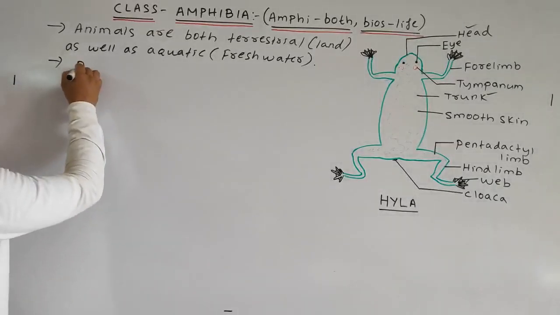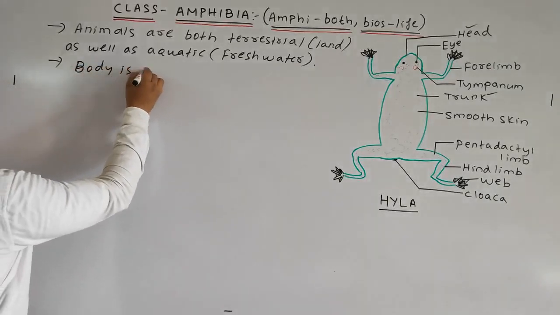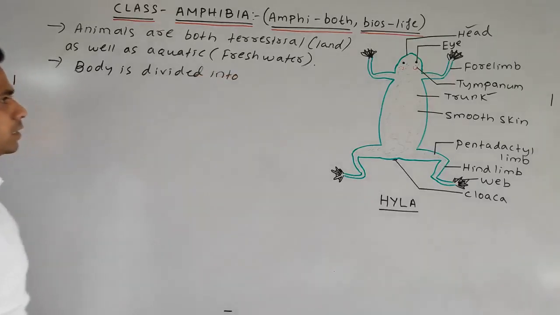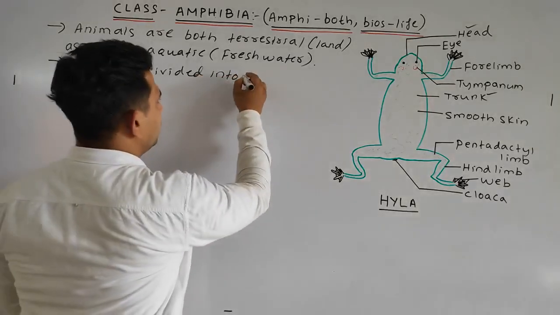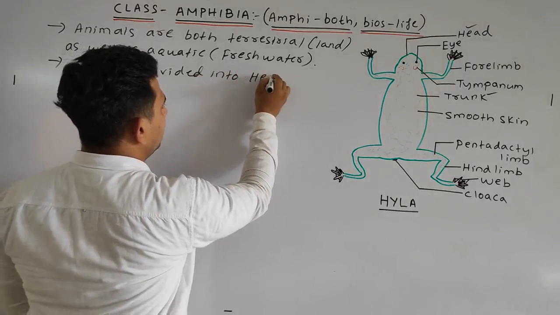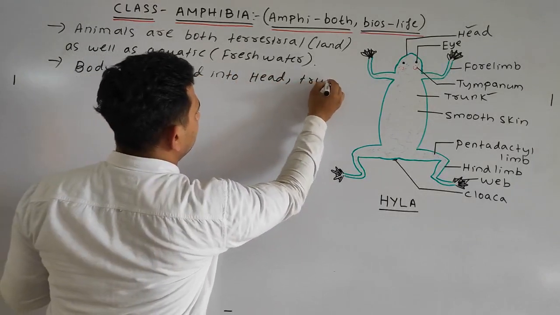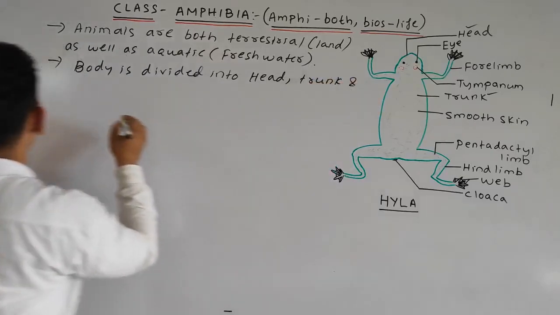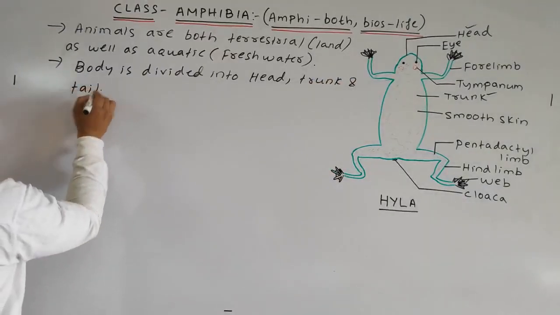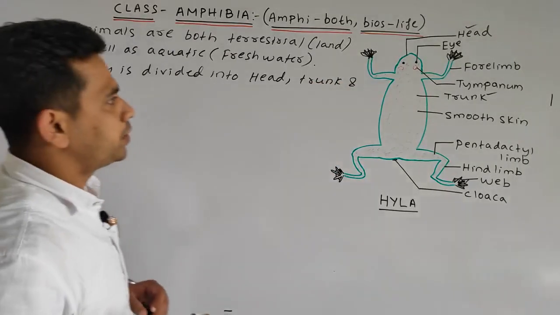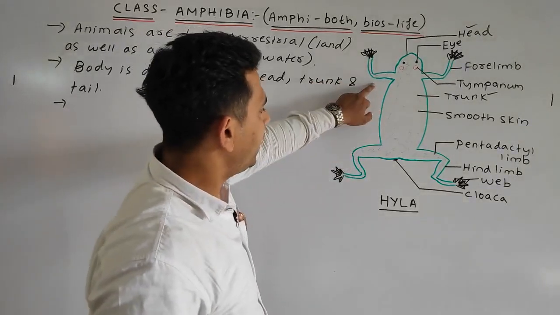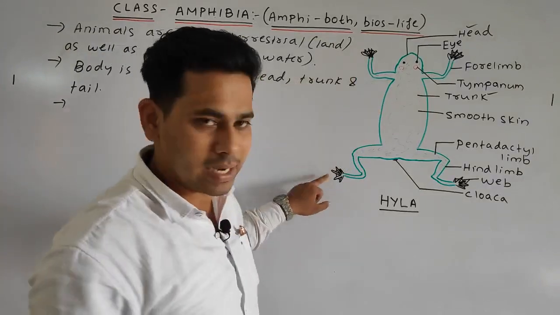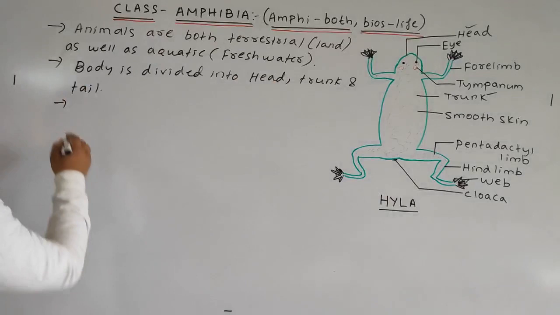The body is divided into head, trunk, and tail. Next point: paired appendages are present, having pentadactyl limbs.